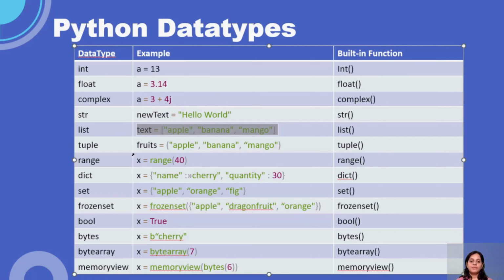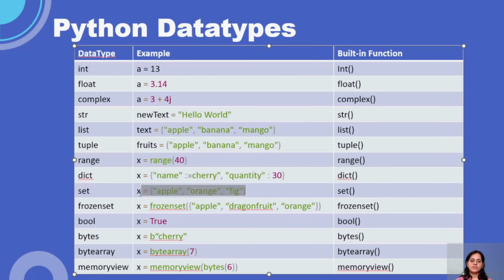Okay. Tuple, again, fruits. Then we have something called range. Here you can see we are trying to assign with the range function, where we are just giving 40 inside the range function. Here we can see dictionary. Here again we are seeing how we represent a dictionary. So this part is our key. This part is our value. Then we have something called set.